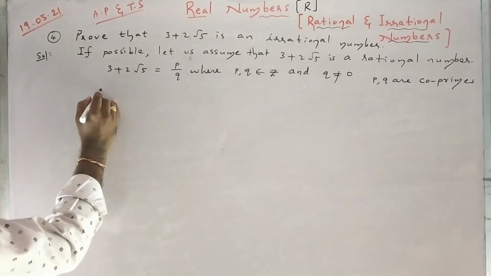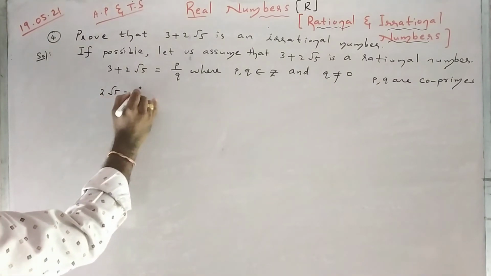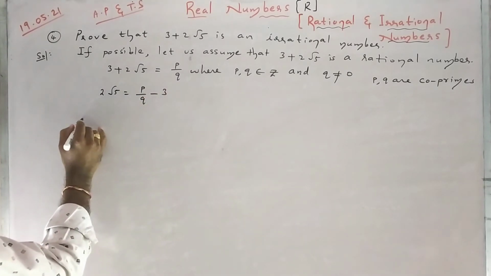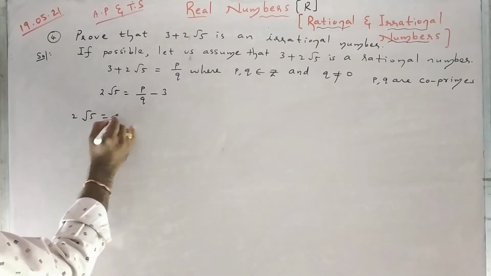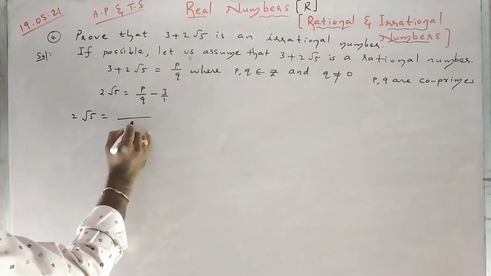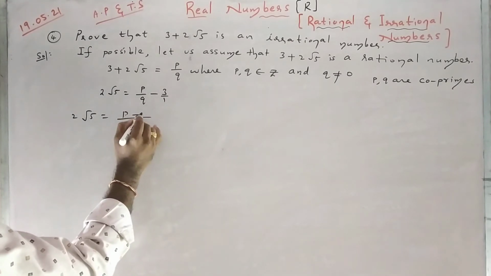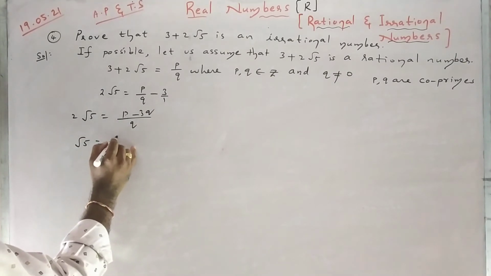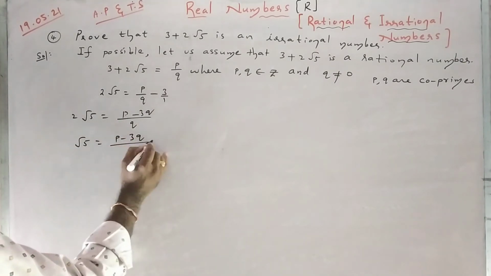Let me solve this. So 2 root 5 equals p by q minus 3. Taking LCM, 2 root 5 equals (p minus 3q) by q. So root 5 equals (p minus 3q) by 2q.